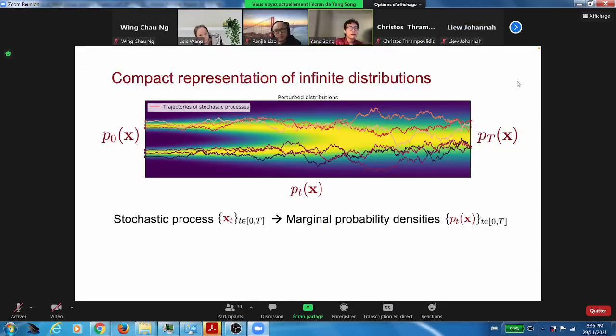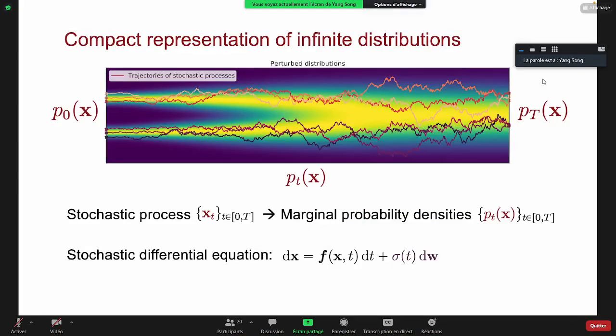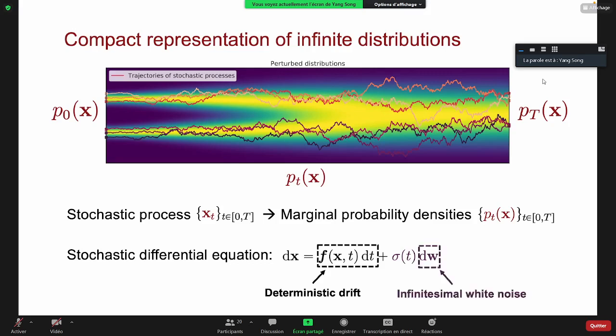of noise perturbed data distributions. How can we choose a stochastic process appropriately? We can use a stochastic differential equation whose general form is given here. It consists of two terms. One term is the deterministic drift term, which is what you would normally have in an ordinary differential equation. The other term is an infinitesimal white noise term with a scaling factor sigma t. And the solutions of stochastic differential equations are stochastic processes due to this infinitesimal white noise term.